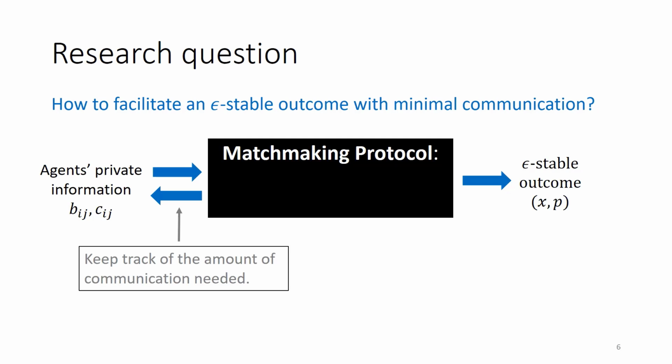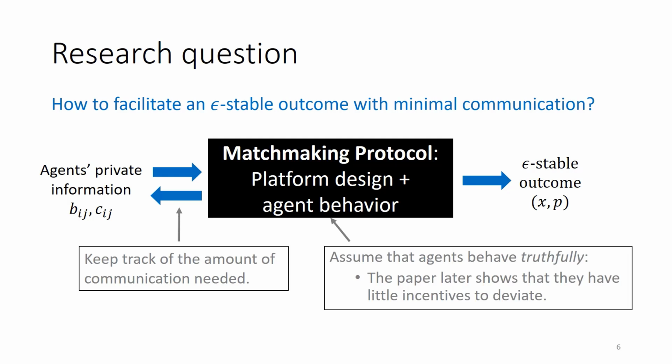A matchmaking protocol can be interpreted as platform design plus agent behavior. Assume for now that agents behave truthfully. The paper later shows that they have little incentive to deviate. I will give a few concrete examples of matchmaking protocols in a few slides.